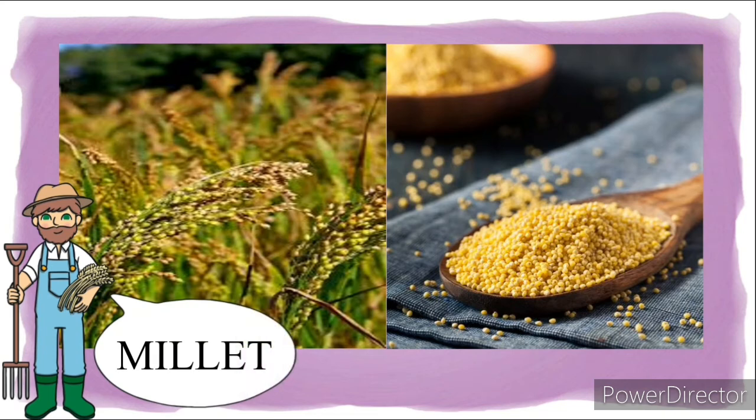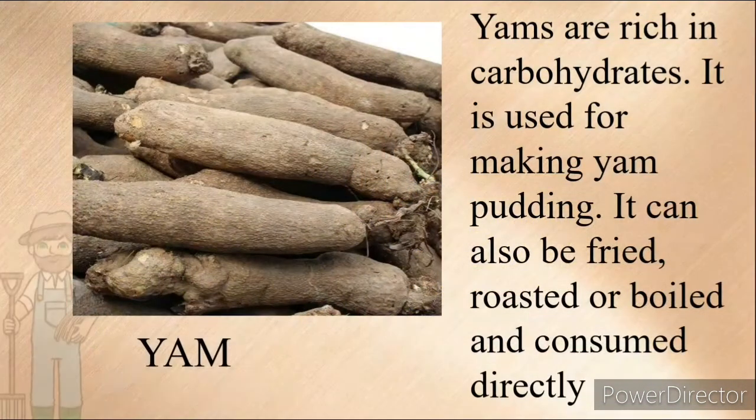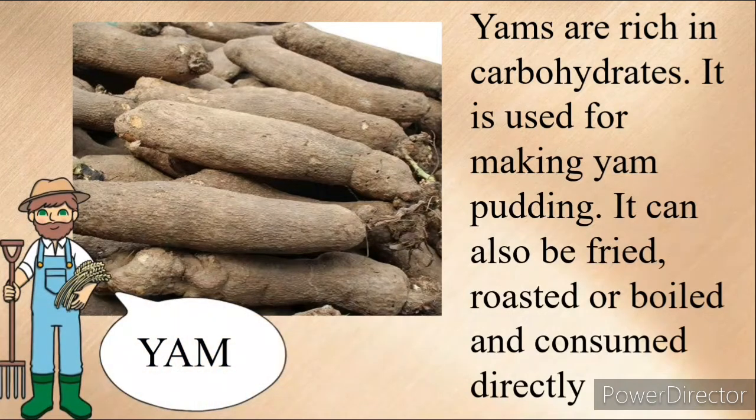Millet is a food crop in Nigeria and can be used to make golden morn and millet paste, which is also called pap.